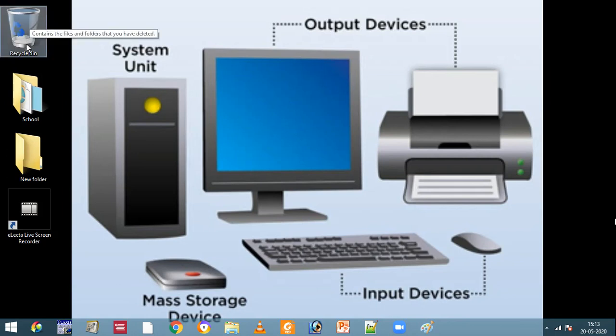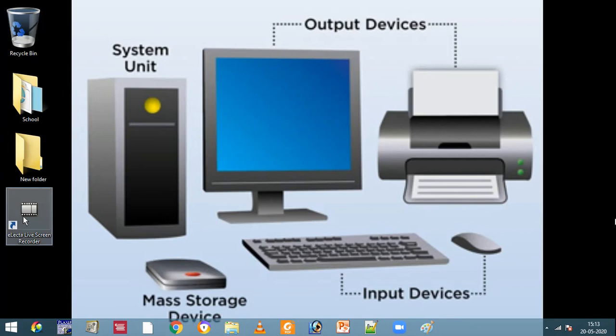This is icon of recycle bin, and these are different folders, and this is recorder. These are icons, and this is desktop background, and this long strip at the bottom of this desktop is called taskbar. Okay, now I'll explain all these things.